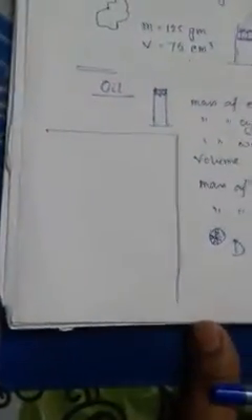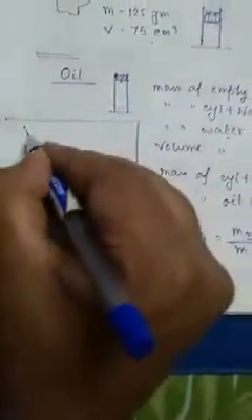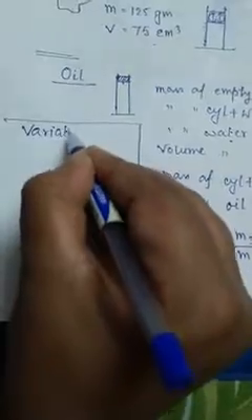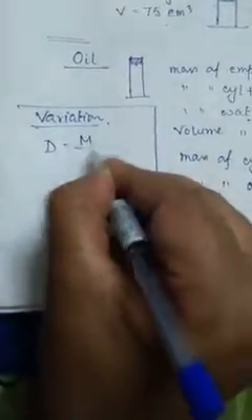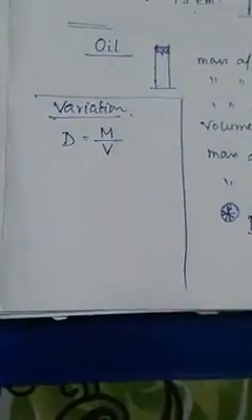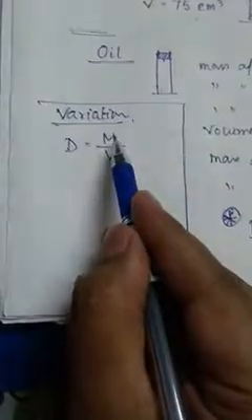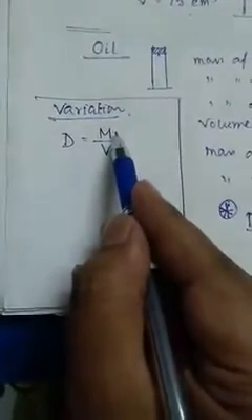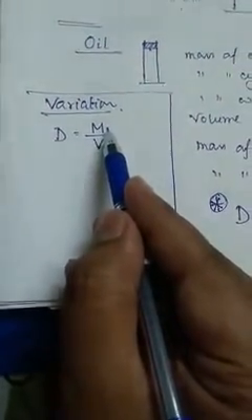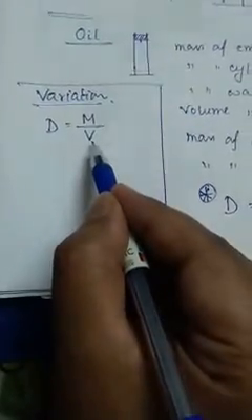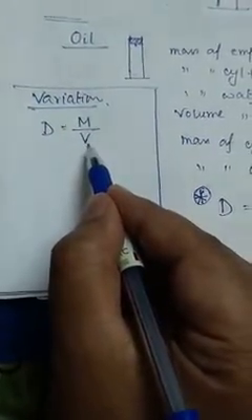Okay, next topic is the variation of density with temperature. We have density equal to mass by volume. Now if you increase the temperature, will the mass change? No, of course the mass will not change, because mass is a constant quantity. But if you increase the temperature, the volume will change.